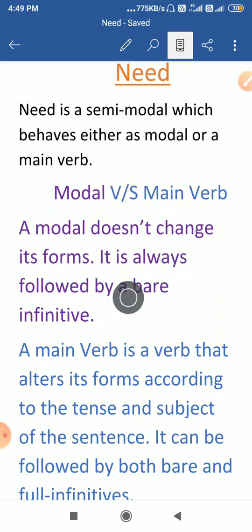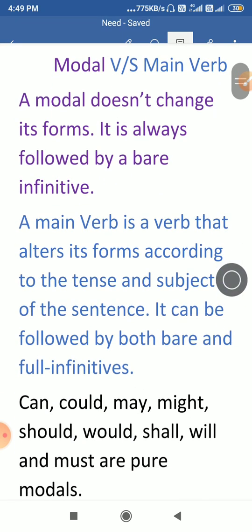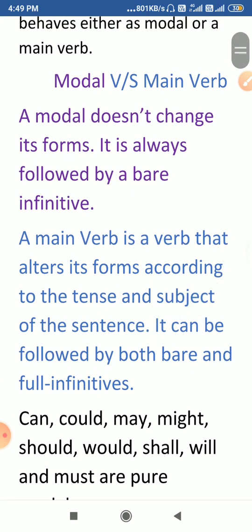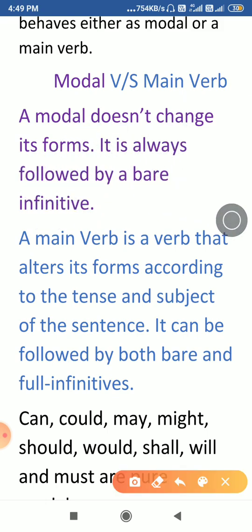To understand this, I have explained it in written form also. A modal doesn't change its form. This I am telling you in context to the main verb. What is a modal verb? A modal verb does not change its form and it is almost always followed by a bare infinitive. Bare infinitive means a verb without to.